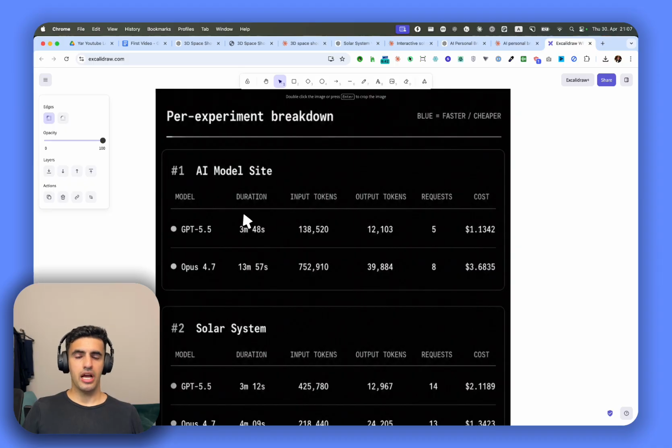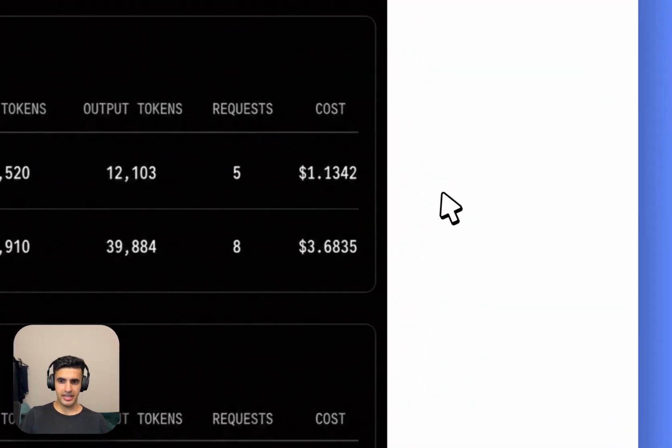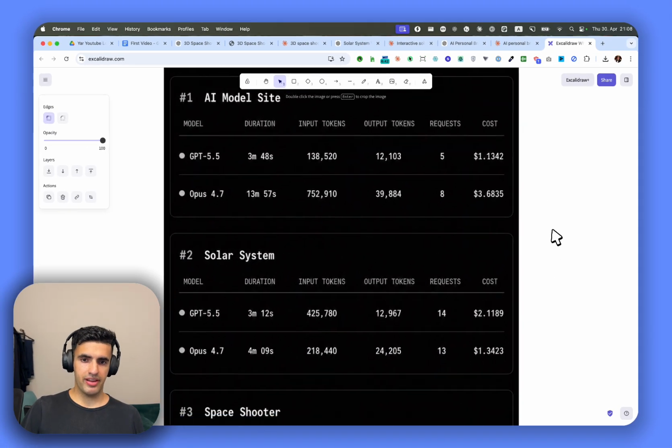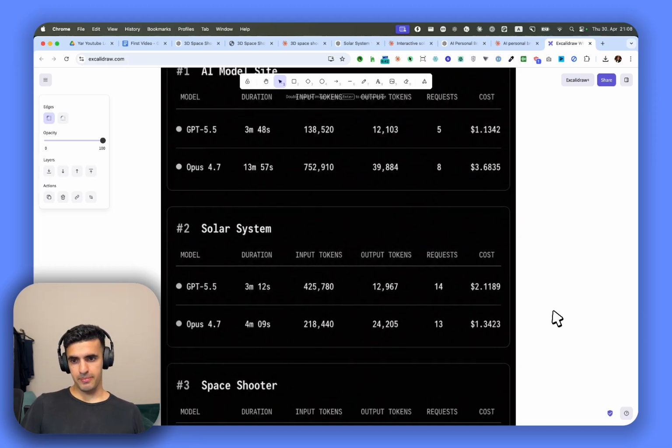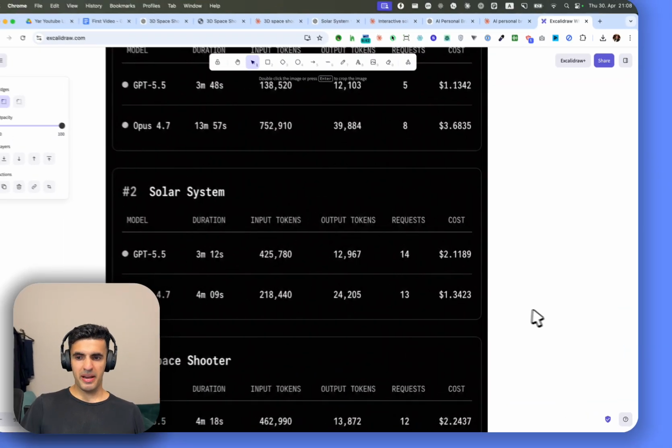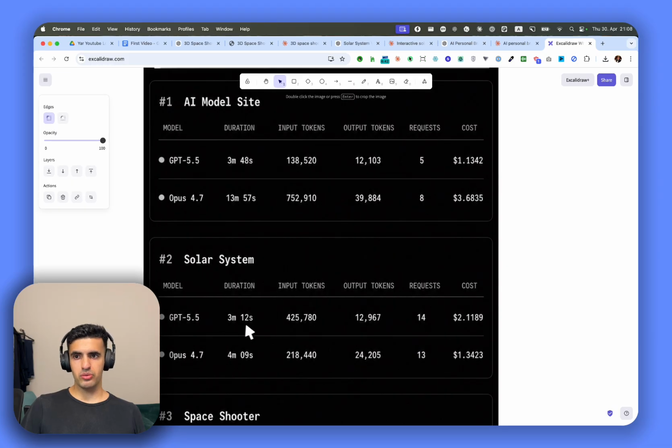We've taken duration, how long it took. So we are looking at how long it's taking to generate all of these websites. This was part of our experiment: 3 minutes 48 seconds, 13 minutes. Opus took significantly more time. Inputs are also significantly different, and cost has significantly changed, 1 to 3. GPT 5.5 is more expensive. On paper, you're always going to think it's much more expensive. But when we look here, we can already see that it's using less tokens. That means it is cheaper. And yeah, now this is the breakdown for all of these websites that you can already see.